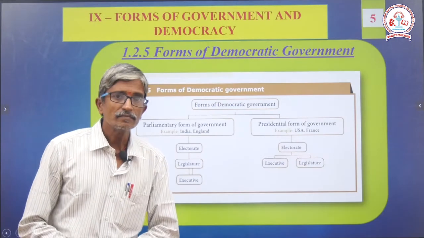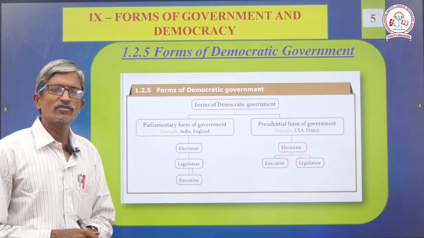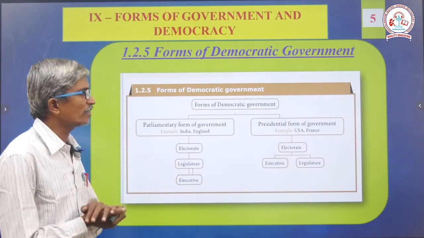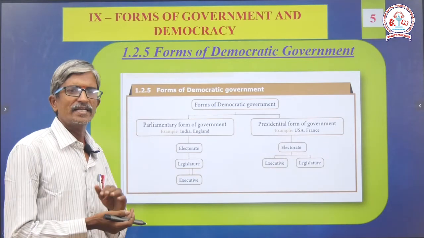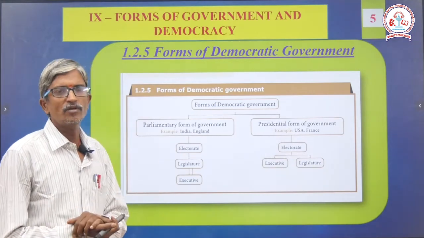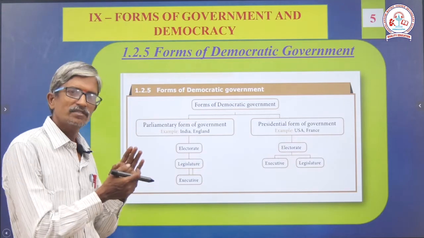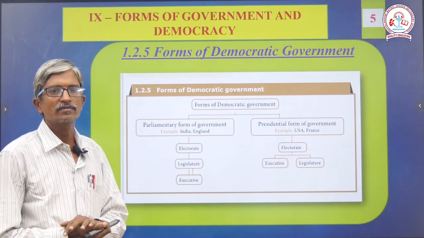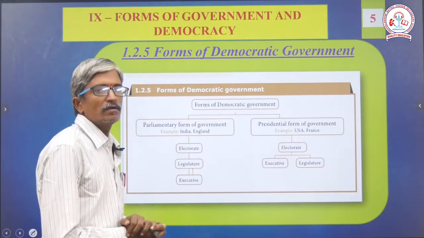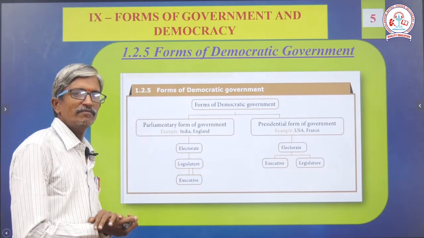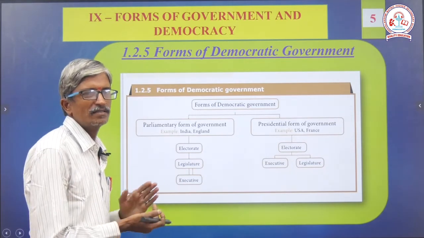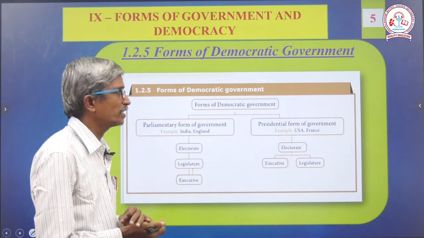Next, for quick as well as easy understanding, the forms of democratic government are classified, taken from our textbook. It is absolutely available in our textbook. So in the same method, you have to draw a chart like this, representing it with squares and rectangles. You can choose any shape you like.